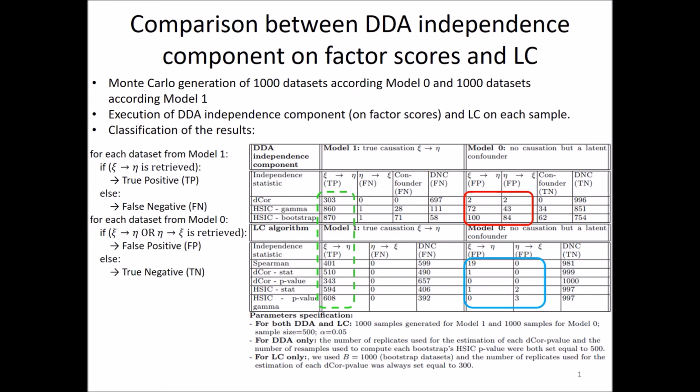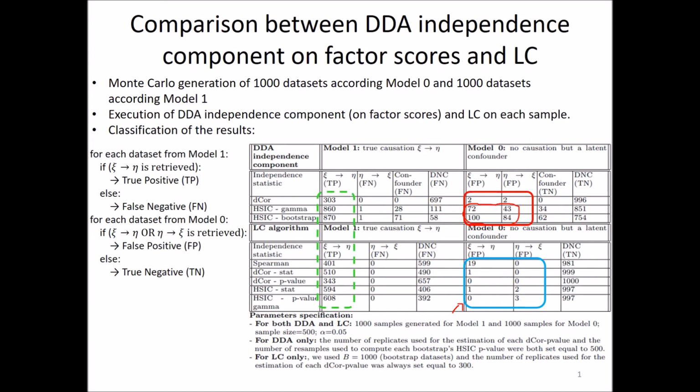Looking at the result in the red area, we can see for DDA using HSIC Gamma or HSIC Bootstrap an important number of false causations inferred in a confounder case. It's far above the maximum 5% allowed. If we compare with the LC result in the blue area, we can see the maximum of 5% is always respected.